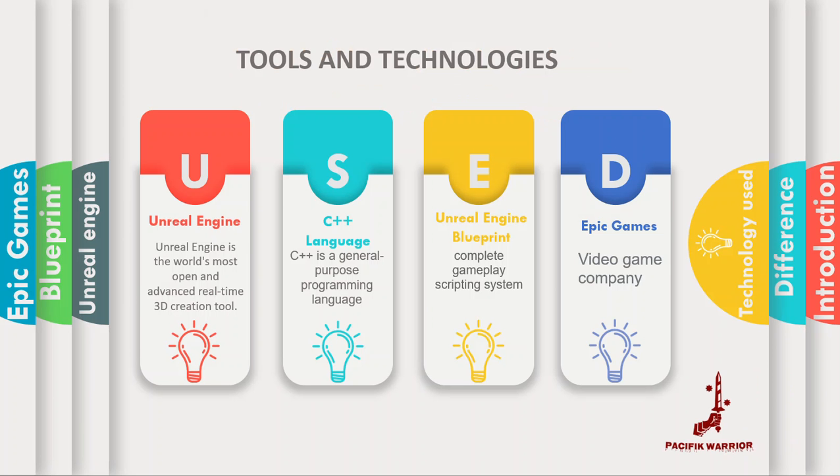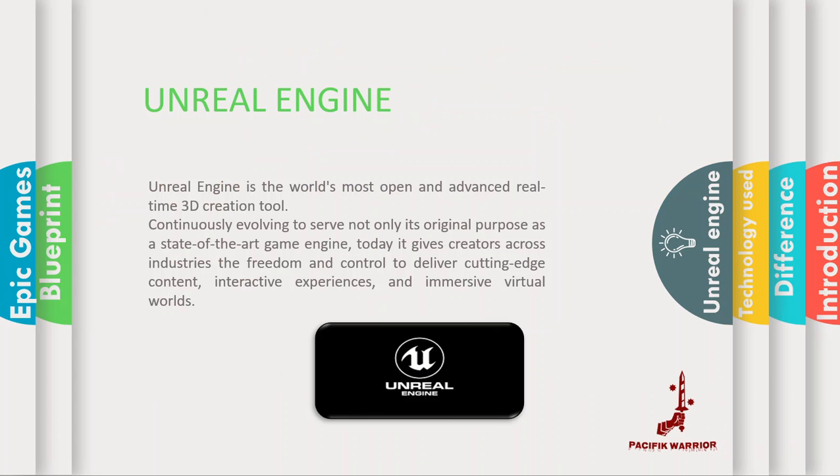We used 4 types of tools in this game: Unreal Engine 4, C++ language, Unreal Engine Blueprint, and Epic Games. Unreal Engine 4 is the most powerful real-time 3D creation platform. It is developed by Epic Games, first showcased in the 1998 first-person shooter game, initially developed for PC. It has been used in a variety of genres of three-dimensional games and has seen adoption by other industries, most notably the film and television industry.